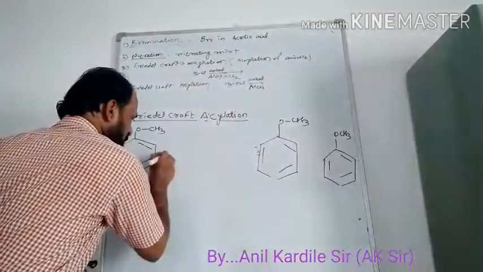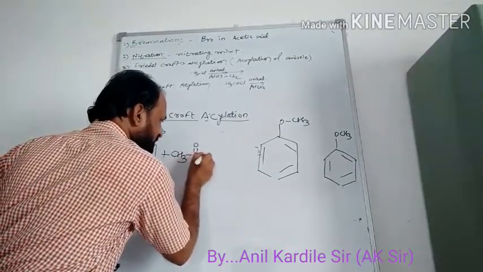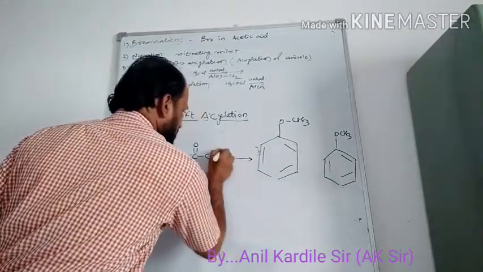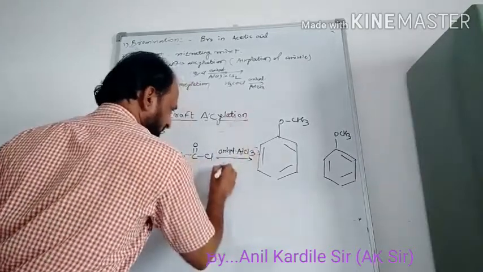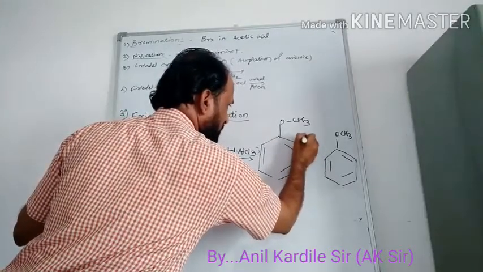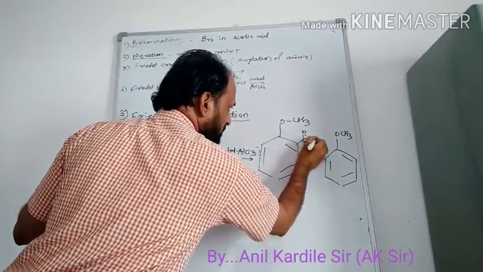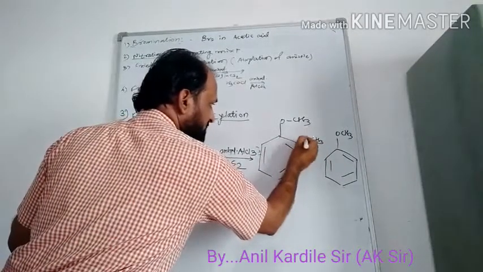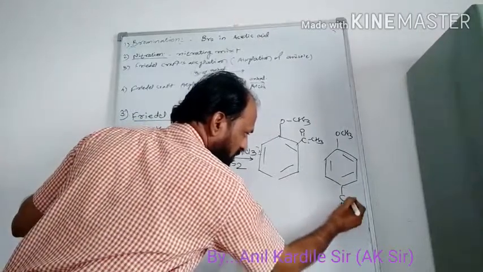And what is an acyl group? Suppose we are taking acetyl chloride here, in presence of again anhydrous aluminum chloride. The same catalyst is there, with solvent, addition of acetyl group at ortho position. CH3, C double bond O, and here is C double bond O, CH3.